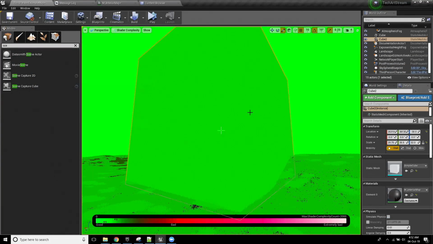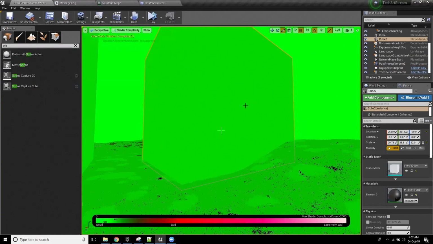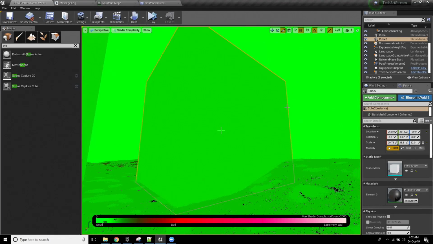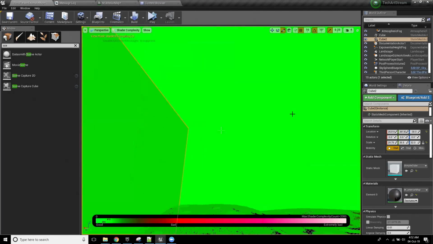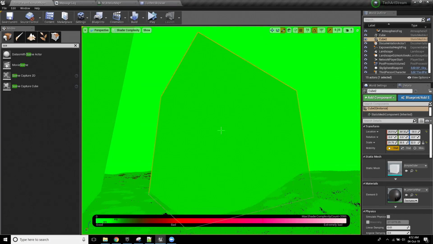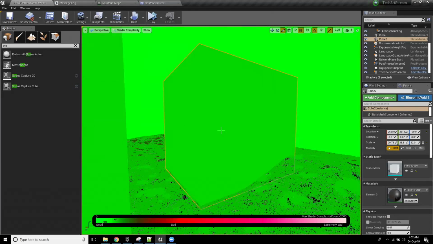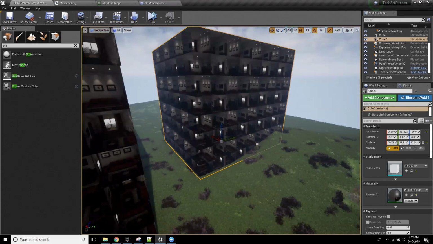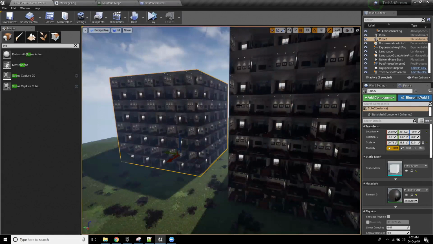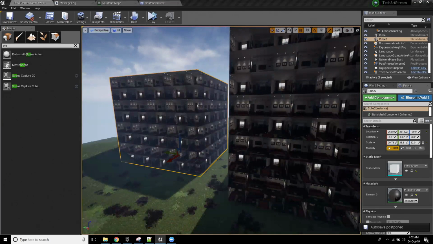Anytime I make something like this, I always get someone who's like, yeah, but how complex is it? And I'm like, it's still green. It's not as green as our sky dome over here, but we're still pretty good with how that's looking. And it's not that much extra work. And it's funny because these buildings are now going to correctly instance, whereas if they were blueprints with a whole bunch of different parameters set up, unless I was using custom primitive data or something, these wouldn't batch together, but now they will. So being able to have all of these buildings comfortably batch, especially if I just create a couple of instances that are the exteriors.